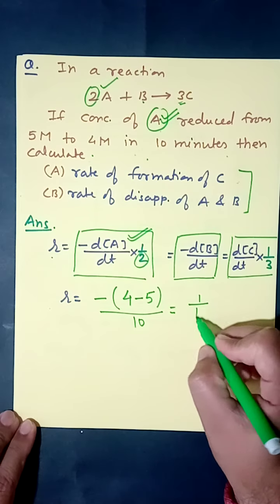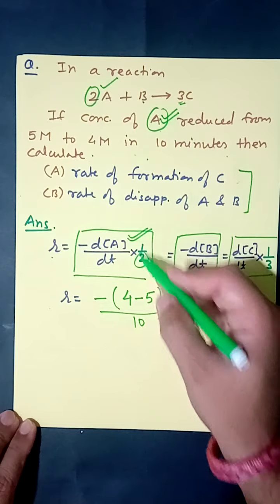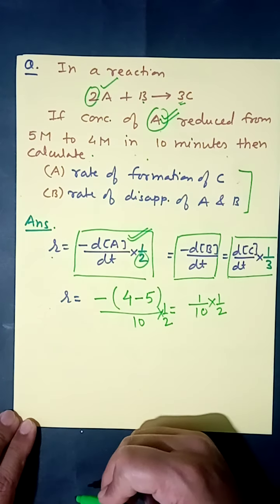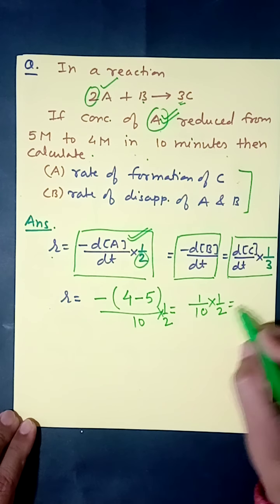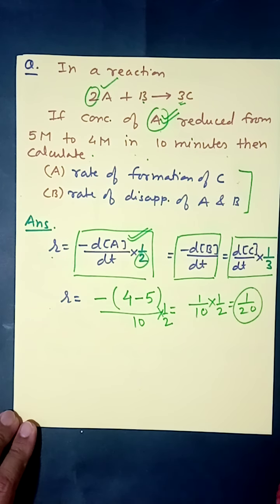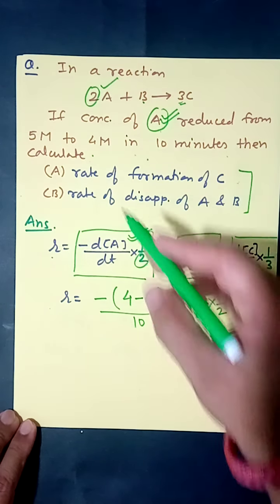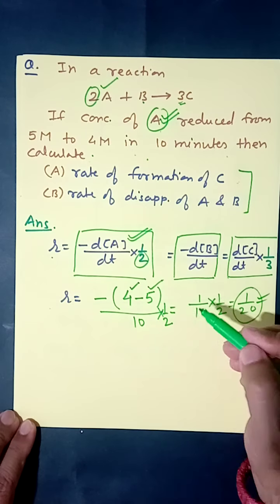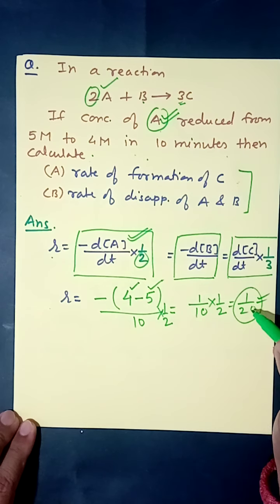The answer is 1 upon 10 into 1 by 2, or 1 upon 20. This is the rate of reaction. You can further solve it, otherwise you can leave it as 1 upon 20. The 1 upon 2 is from the stoichiometric coefficient. This is its final concentration, this is its initial concentration, and you can calculate rate of reaction. Once you get the rate of reaction, now calculate the desired ones.